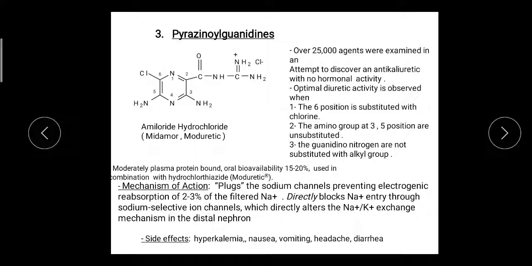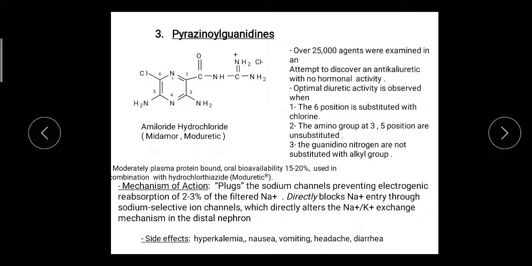The amino groups at the 3 and 5 positions are unsubstituted, meaning a primary amino group should be present at the 3rd and 5th positions. The guanidino nitrogens should not be substituted with an alkyl group. So this is in short the SAR.